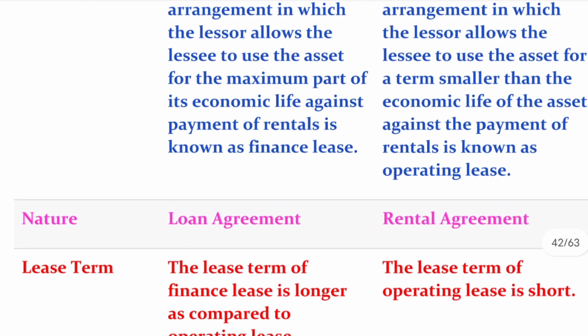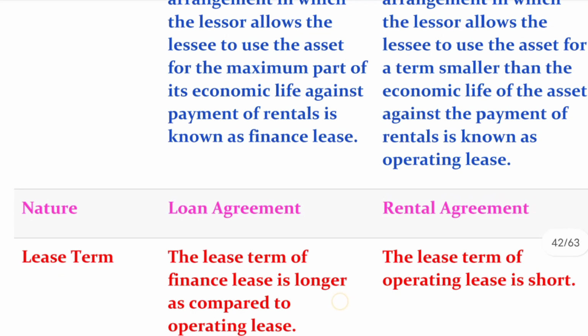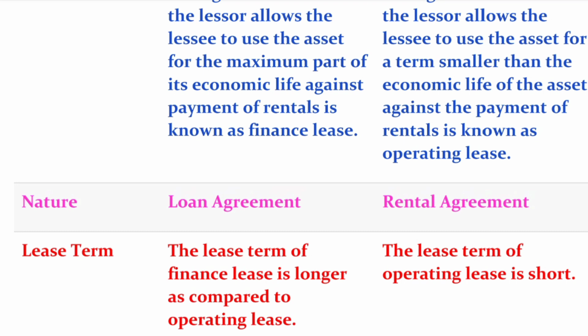Third one is the lease term. In the case of definition, we already considered the terms fixed term or shorter term. So which lease is of a fixed term, or which lease has a longer term? Finance lease is that type of lease where the agreement is for a fixed term or for a longer term than operating lease.